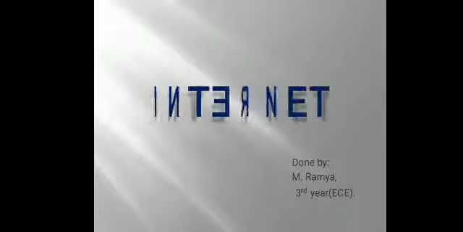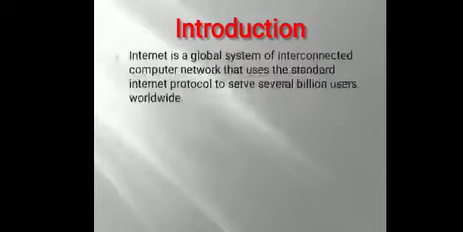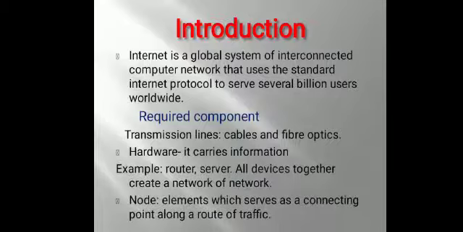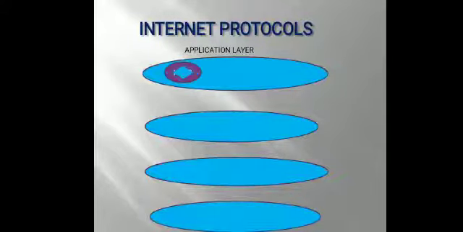Let's see about the topic Internet. Internet is a global system of interconnected computer networks and has several billion users worldwide. It uses cables and fiber optics for transmission. Internet protocols. Protocols are a set of rules that every machine follows to complete its task.